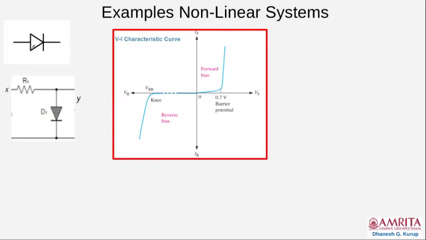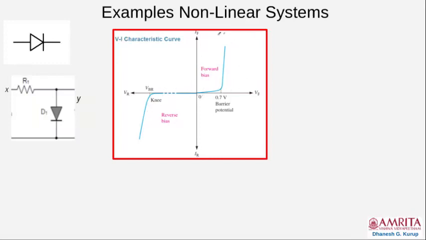Now, when you measure the voltage at the terminals of the diode versus the current passing through the diode, all electrical engineers know that you will get such a curve. You might have measured these characteristics in the laboratory.